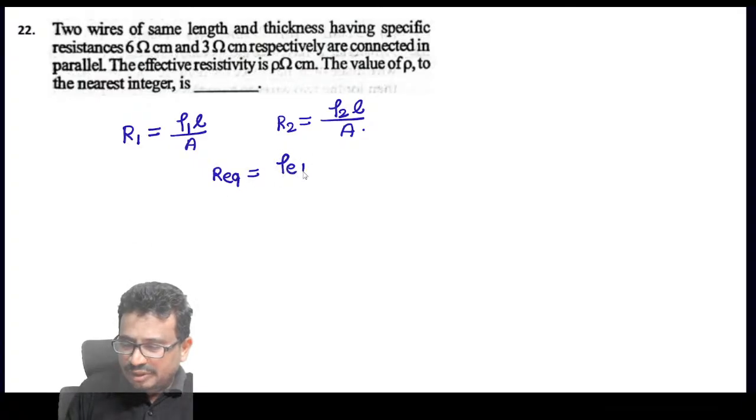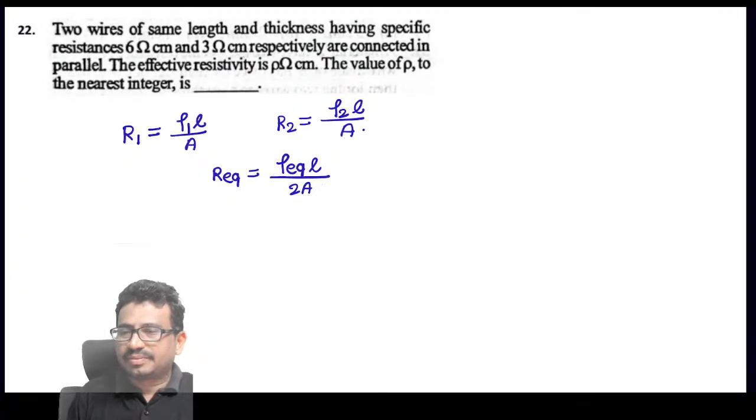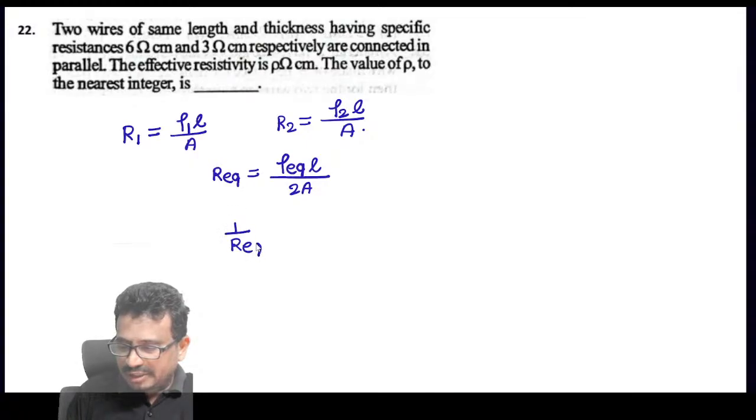That is rho effective. Length is the same now. Area will become A plus A, so total area will become 2A. Since these are connected in parallel, 1 by R equivalent equals 1 by R1 plus 1 by R2.